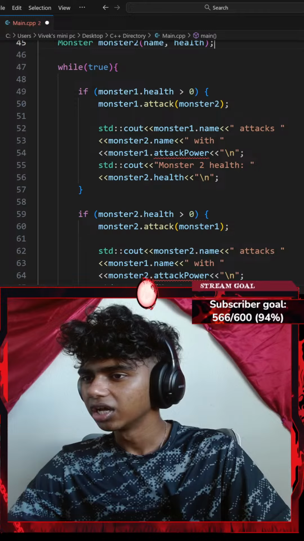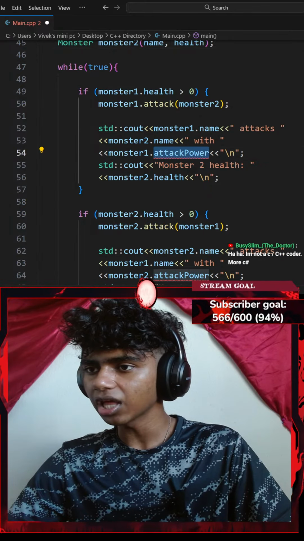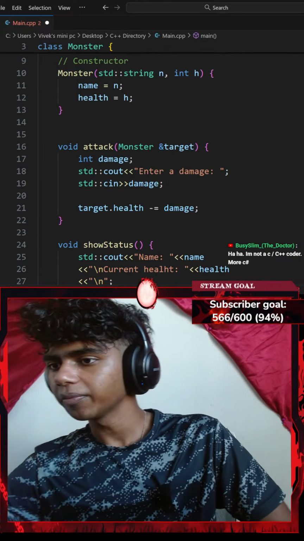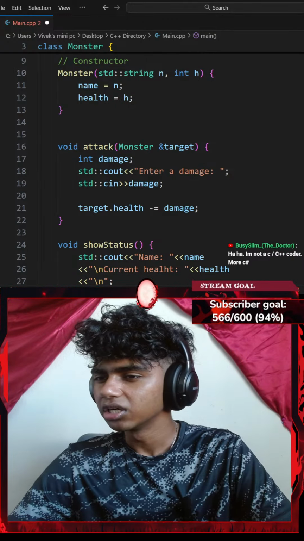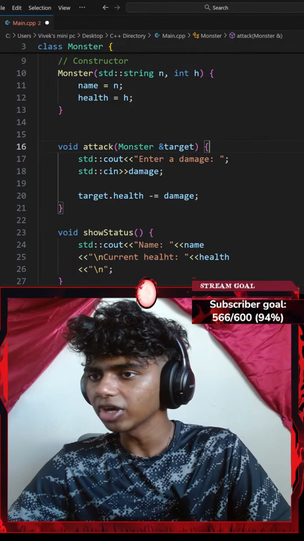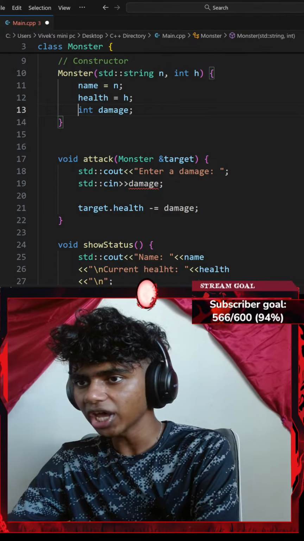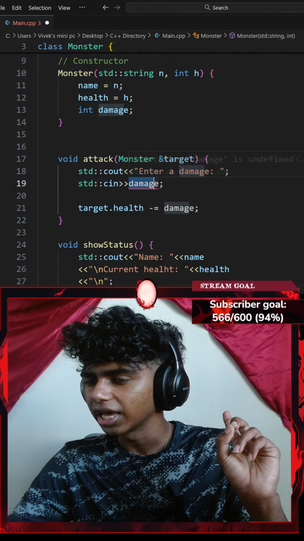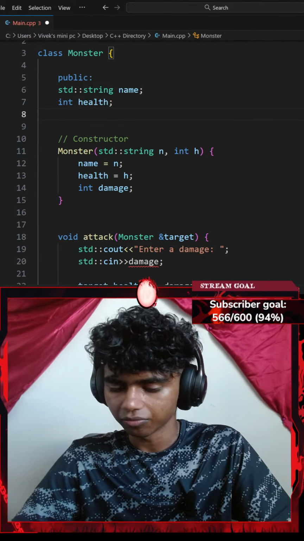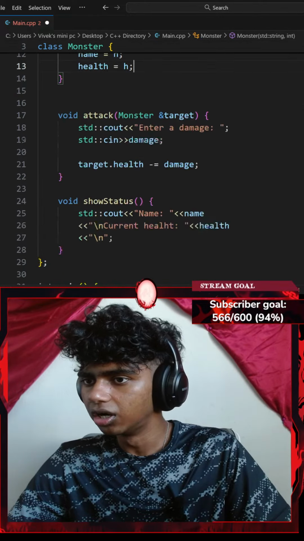Okay, attack power. Instead of going with attack power, honestly, should I globalize my damage variable? I could copy this part, delete it from here and then paste it all the way here. So integer damage ending with a semicolon. Okay, I get the value for my damage. Isn't it public? Oh wait, there we go. Let me remove this from my constructor.